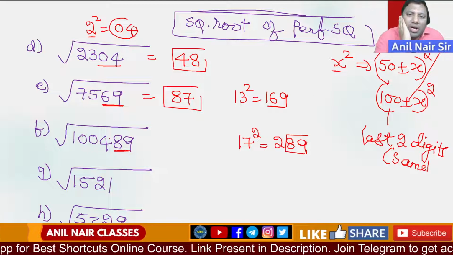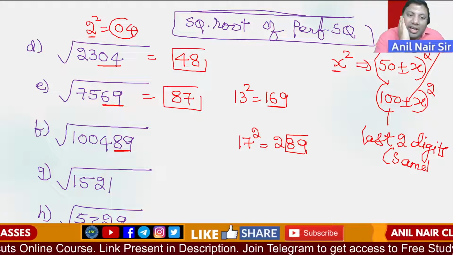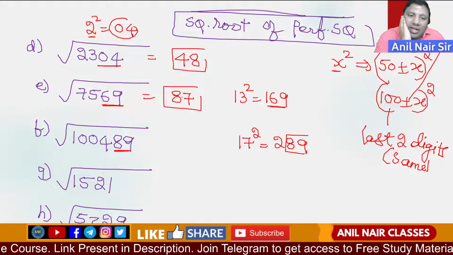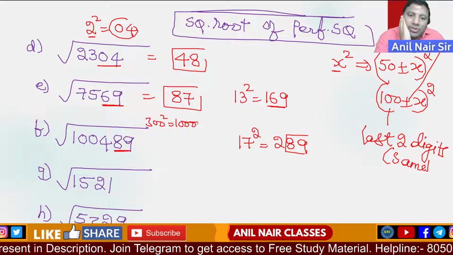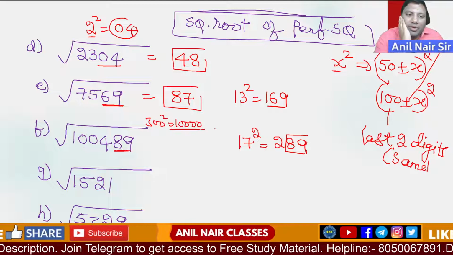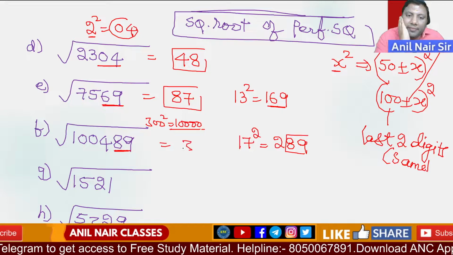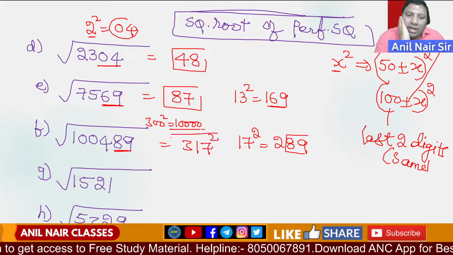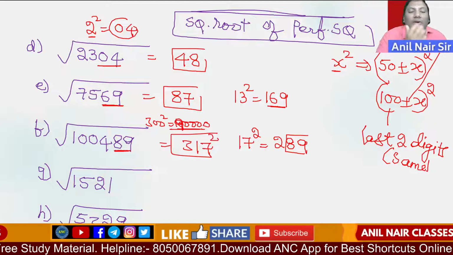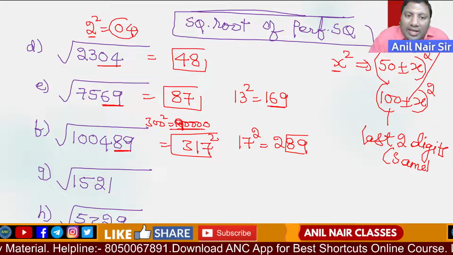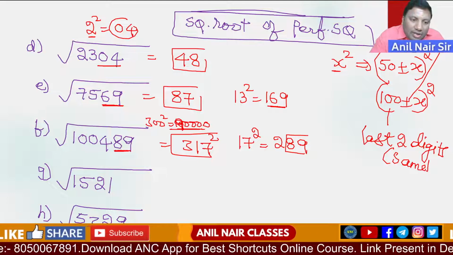No. 200 plus 17, it is around the 40,000 range. 300 square is 1 followed by 4 zeros, 9 followed by 4 zeros, so 317 square is greater than 90,000. So the answer is 317.